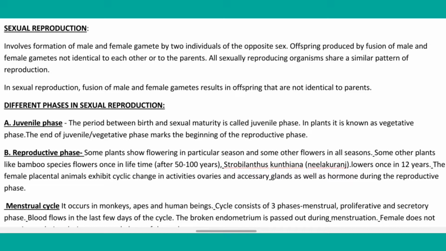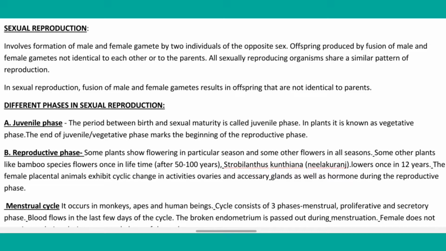Now, another thing is, what are the main phases? Here we can say that there are different phases in sexual reproduction. The first one is the juvenile phase. What is the juvenile phase? The period between birth and sexual maturity is called the juvenile phase. In plants it is known as the vegetative phase. The end of the juvenile and vegetative phase marks the beginning of the reproductive phase.